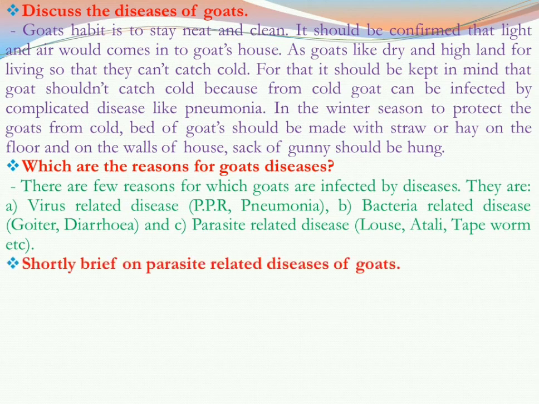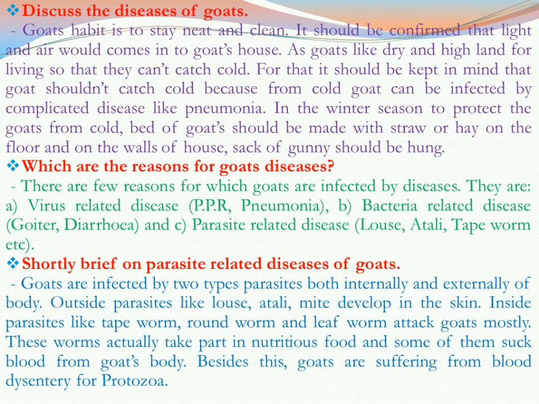Now let us know about parasite related diseases, because virus and bacteria diseases we have already learned in class 6. Goats are infected by two types of parasites. One is external, another one is internal. External parasites like louse, tick, and mite develop in the skin. Internal parasites like tapeworm, roundworm and leafworm attack goats mostly.